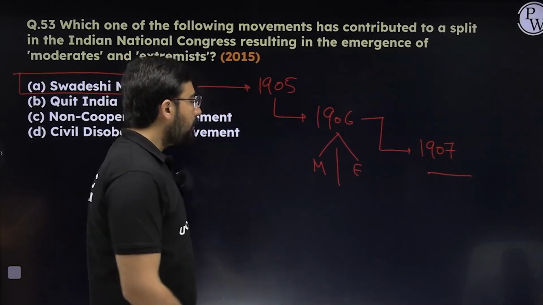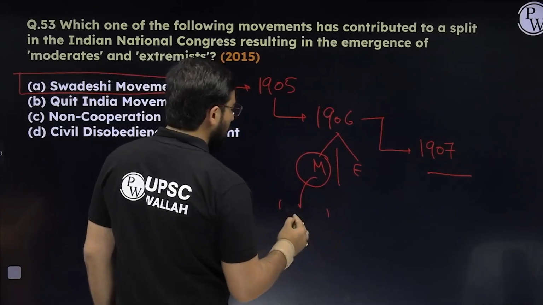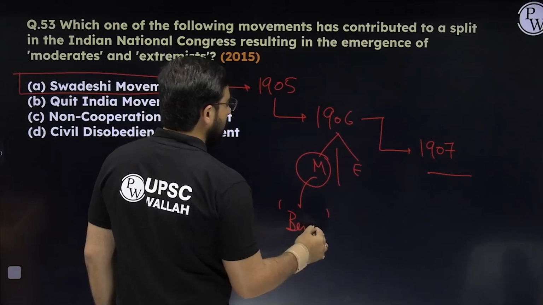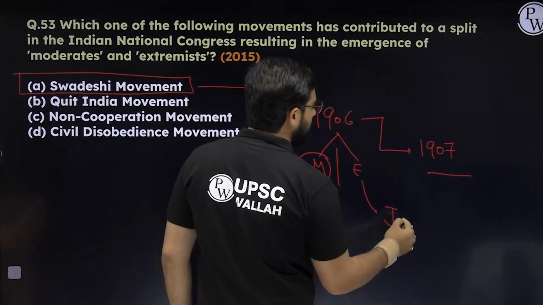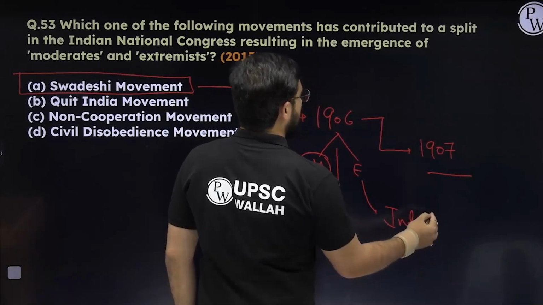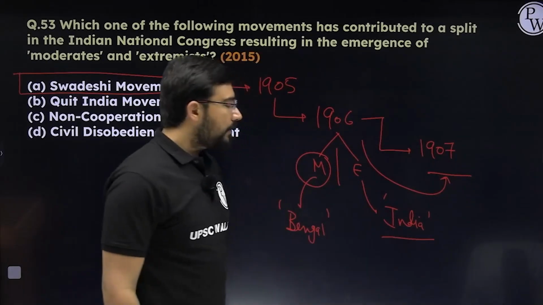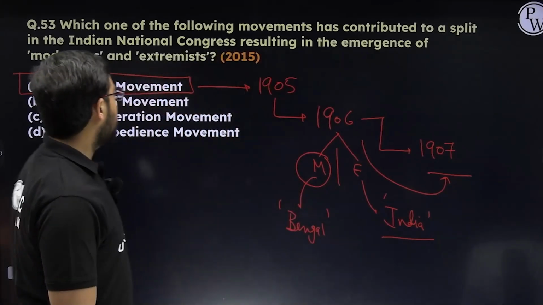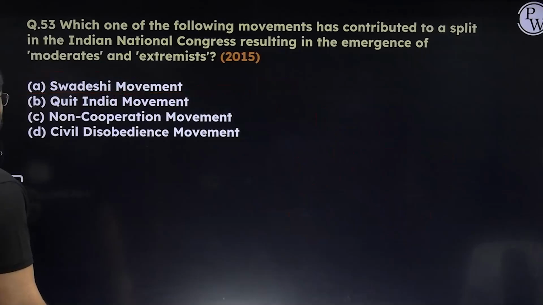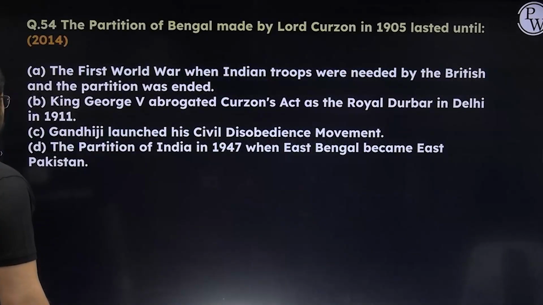And why did it happen? Because the moderates wanted to keep this Swadeshi movement only to Bengal. The extremists wanted to take it to all parts of India. This became the reason for the final split, and the methods of moderates and extremists were also not matching. That's why the answer here is going to become A. Very easy, but always remember the reasoning behind it. That makes it easy for all of us.